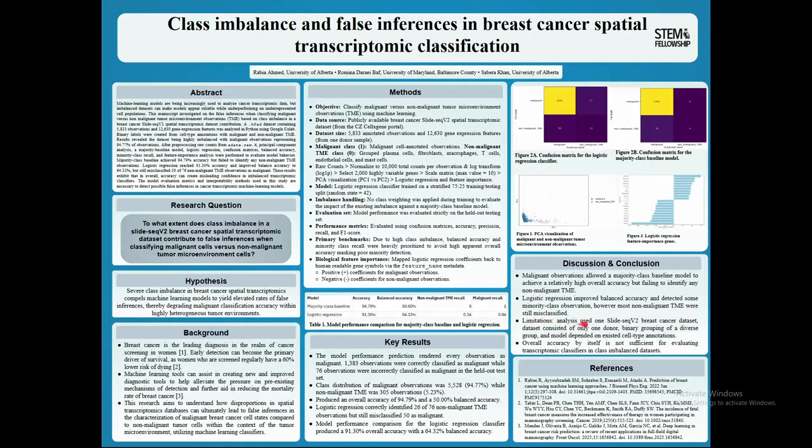One, the analysis used one Slide-seq V2 breast cancer dataset. Two, the dataset only contained one donor sample. Three, the binary grouping of all non-malignant TME cell types into one class simplified a biologically diverse group. And four, the model depended on the already existing cell type annotations, with errors influencing both training and the evaluation. Future research directions should focus on various spatial transcriptomic or single-cell RNA sequencing datasets with more patient data or better TME representation.